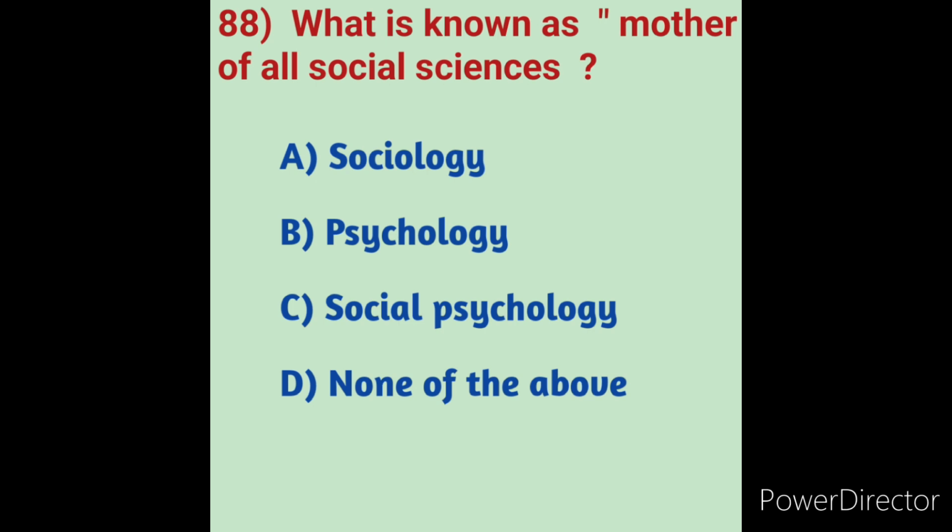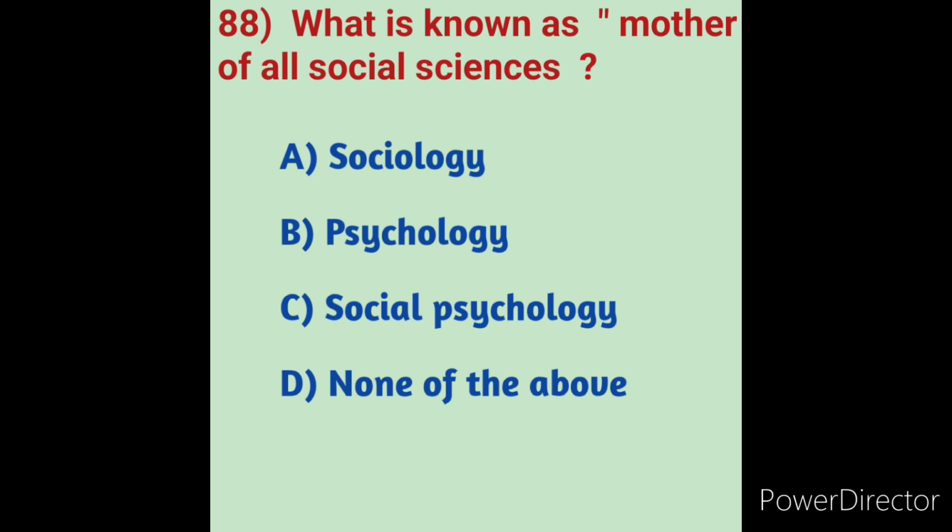So sociology is the mother of all social sciences. Why is sociology known as the mother of all social sciences? The simplest reason is that sociology studies society and humans living in it. Society is the main laboratory to which all other subjects like economics, political science, etc. relate.